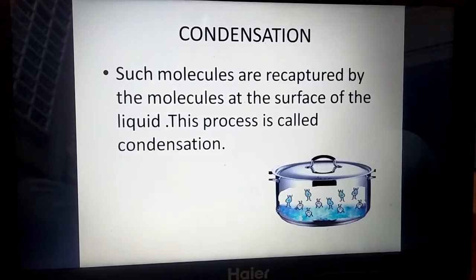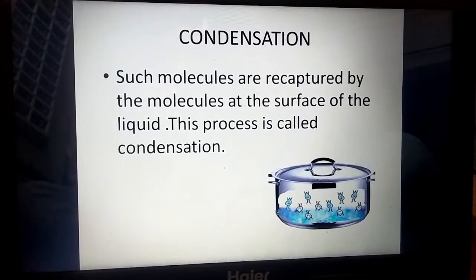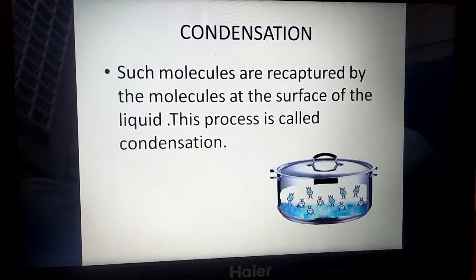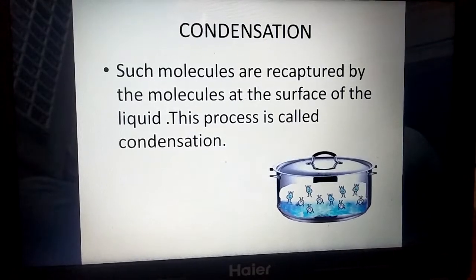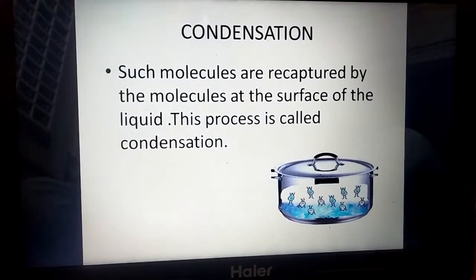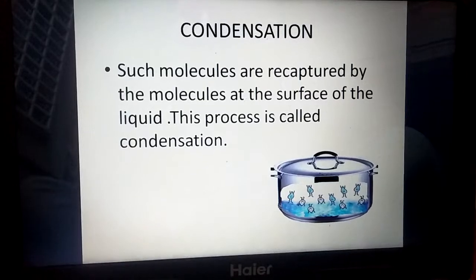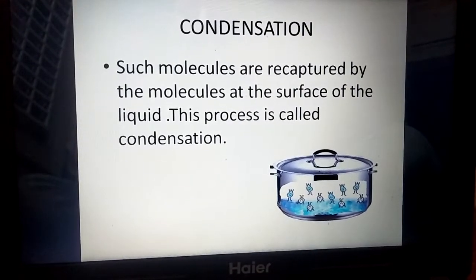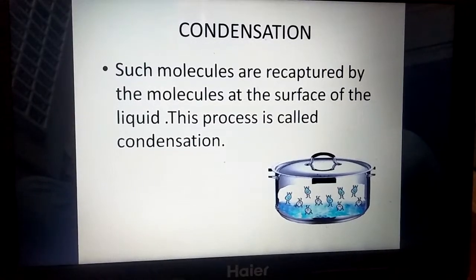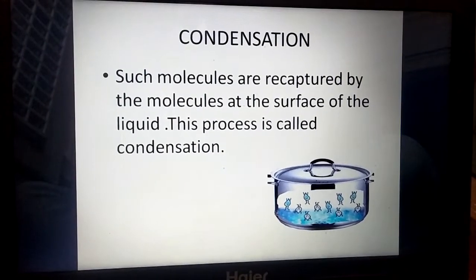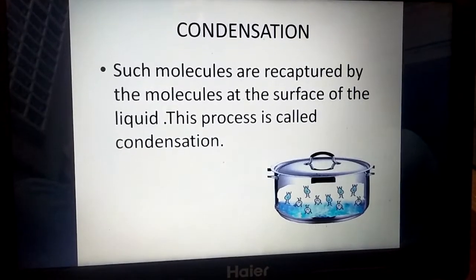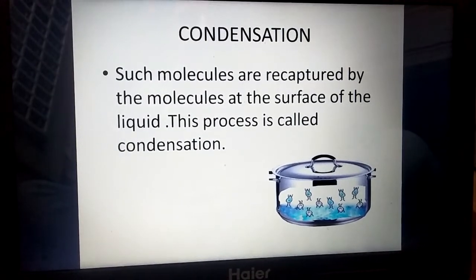In evaporation, liquid molecules are converting into the vapor, and in condensation, these vapors are recaptured by the liquid molecules, or they are condensing. They are changing back into the liquid state. This process is known as condensation. You can see in the figure, some molecules are coming downward. These molecules which are coming downward show the process of condensation.